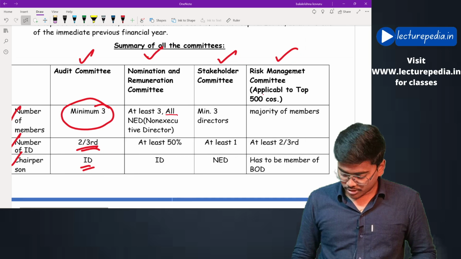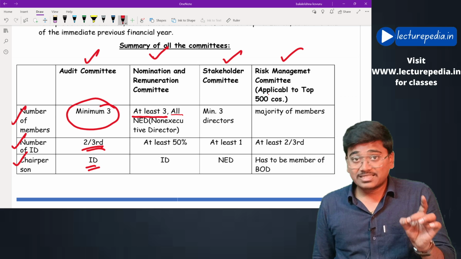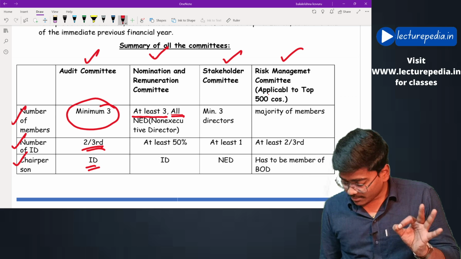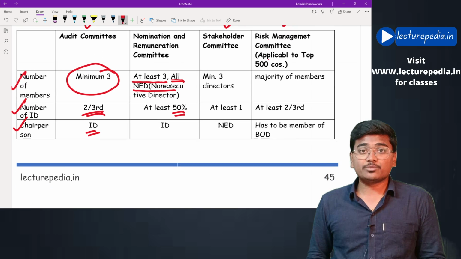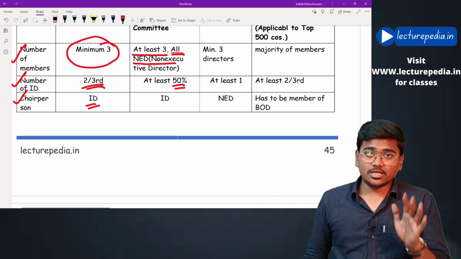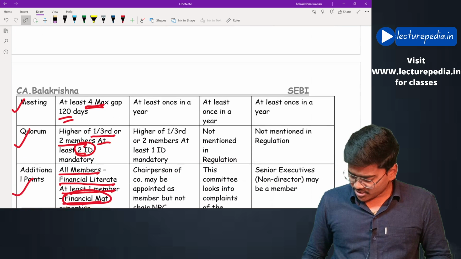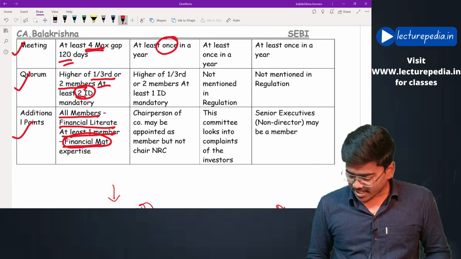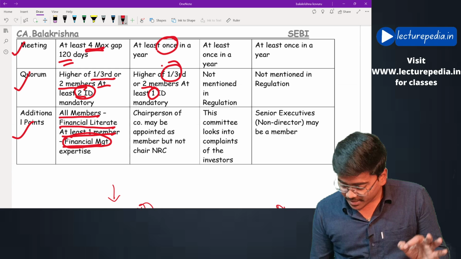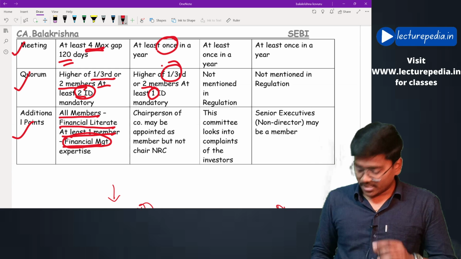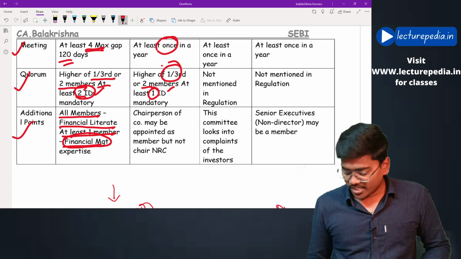Moving to the nomination remuneration committee. It must consist of at least 3 directors as members, and all the members must be non-executive directors. Of these, at least 50% must be independent directors, and the chairperson will also be an independent director. It must meet at least once in a year, and the quorum will be 1/3 or 2 members, and at least 1 independent director must be present mandatorily. In case of the audit committee, 2 independent directors must be present. In case of the nomination remuneration committee, 1 independent director is sufficient.